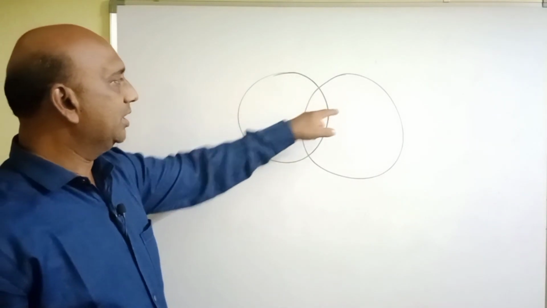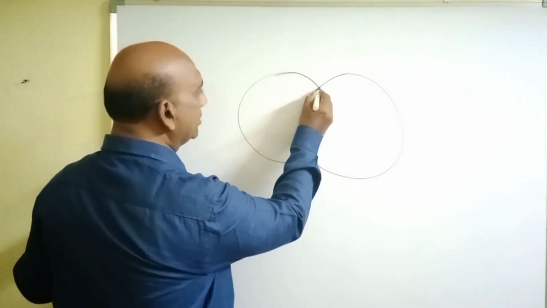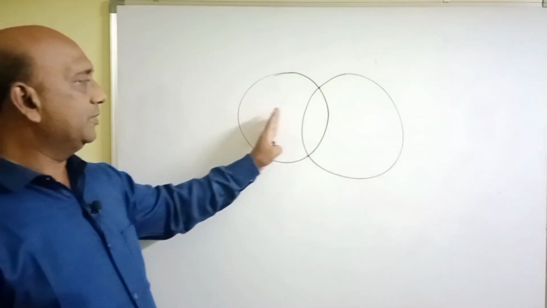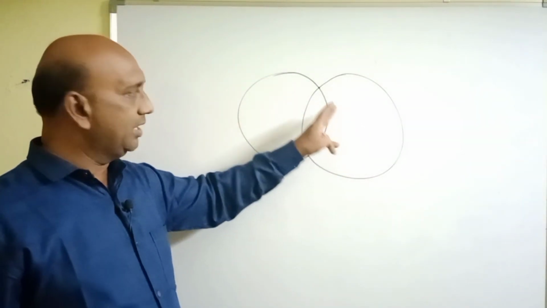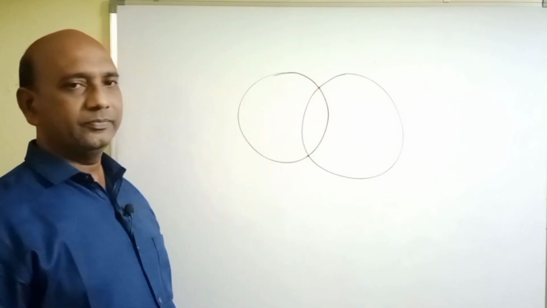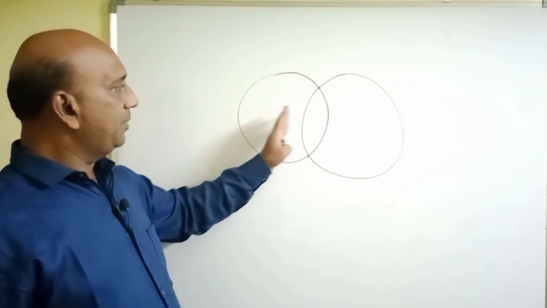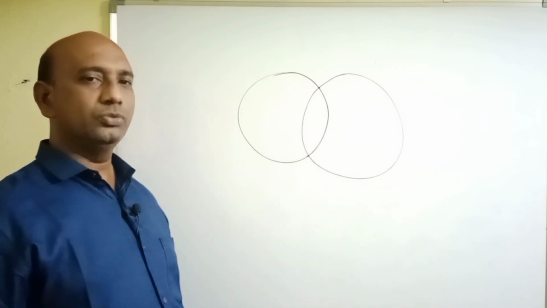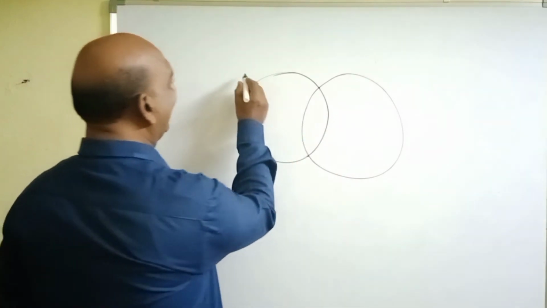So these two circles intersect at 2 points. For such type of circles, the number of common tangents we can draw is 2. They are like this.